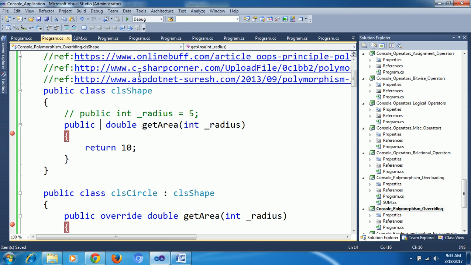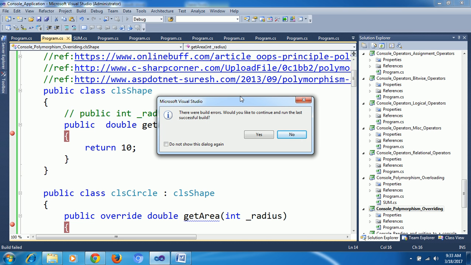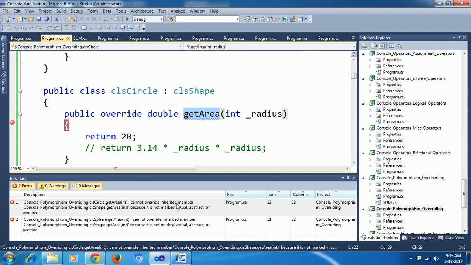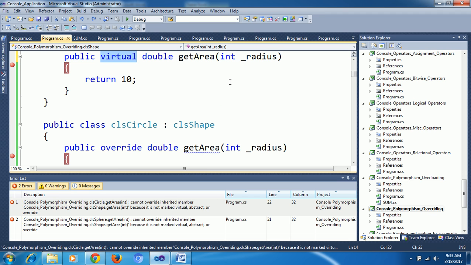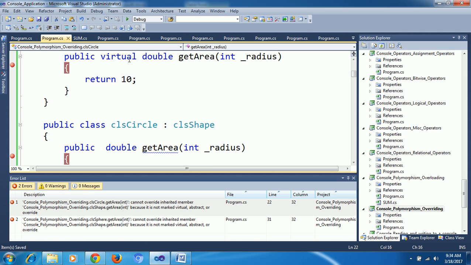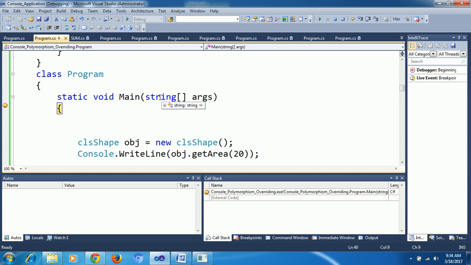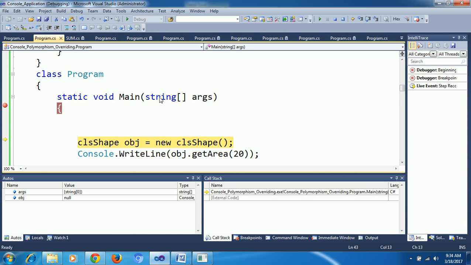I removed virtual, and it gives an error. Next I am keeping that virtual and doing override. Now it will not error.